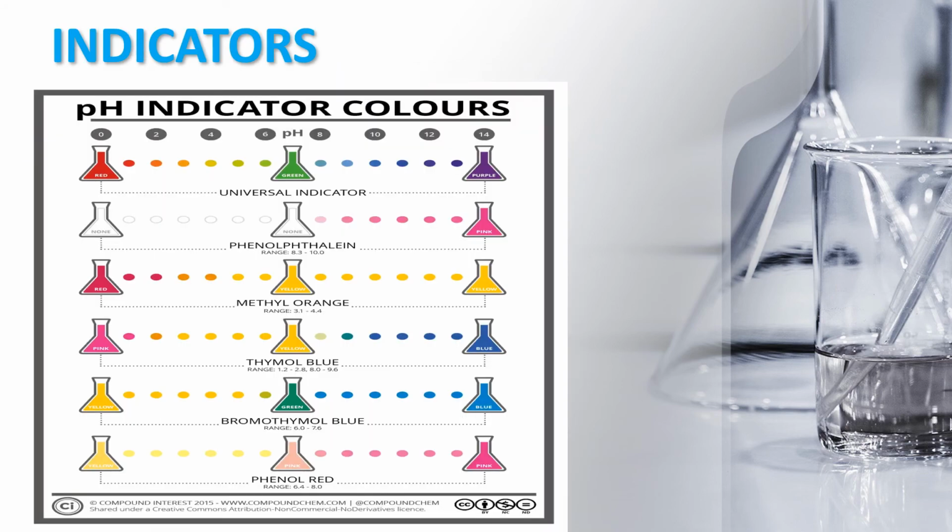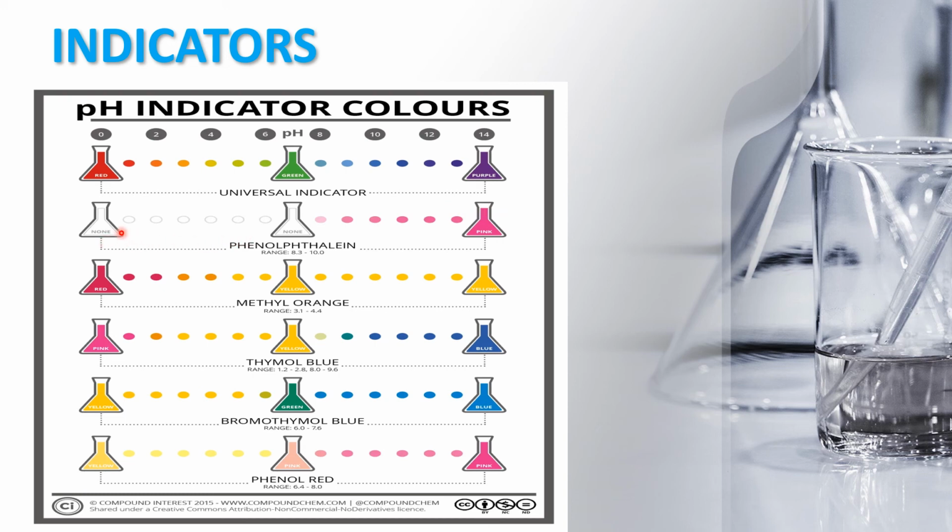Now, to check whether a given solution is acid or base, here are the indicators. Indicators are chemicals which give different colors. For example, phenolphthalein is an indicator. Its color in acid is colorless, whereas its color in base is pink. So when you add phenolphthalein to a base, it gives pink color. To an acid, it gives colorless. By knowing the color, we come to know whether it is an acid or a base.